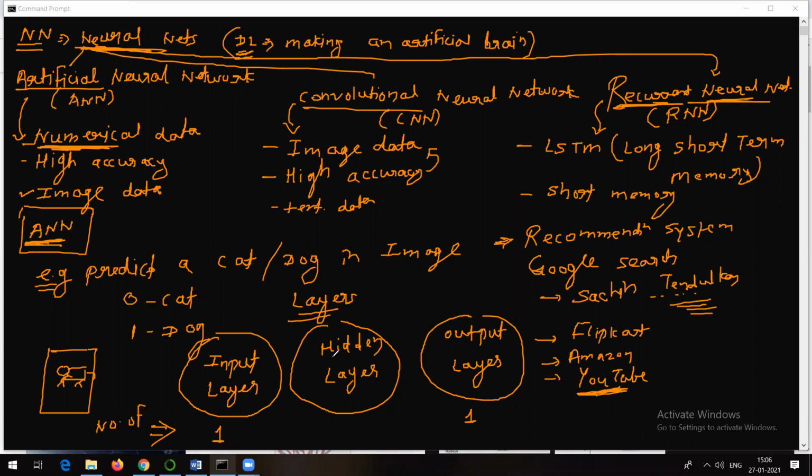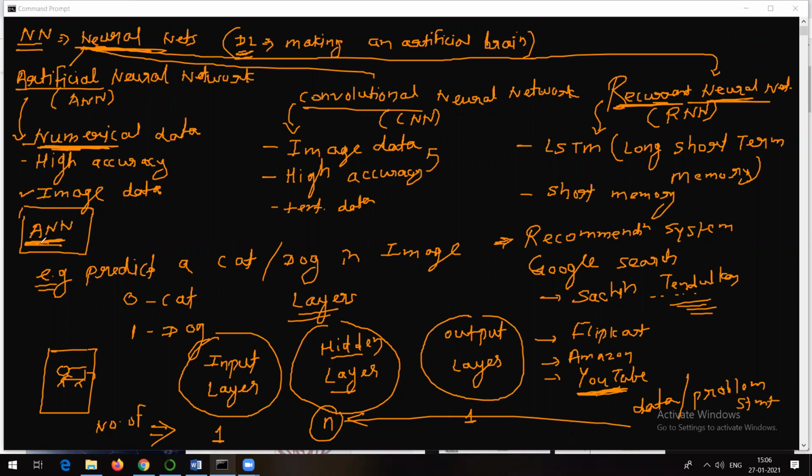But the number of hidden layers is n. So it depends on the data which is available, or maybe I can say it depends on the type of problem statement. So a very basic thing here, just try to understand.